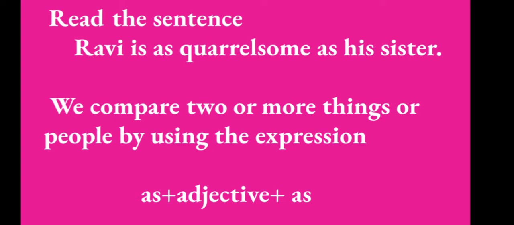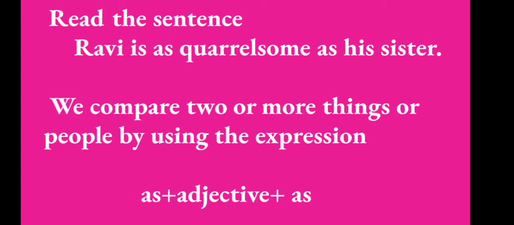Now look at the sentence given there. Ravi is as quarrelsome as his sister. Quarrelsome is the adjective, plus as. So the expression is as adjective as. So we can use this kind of expression, that is as plus adjective or describing word. Adjective is also called a describing word, that is, they describe a noun or a naming word.